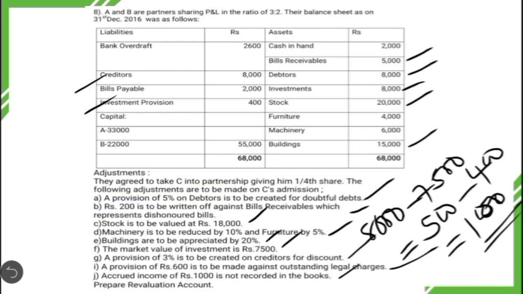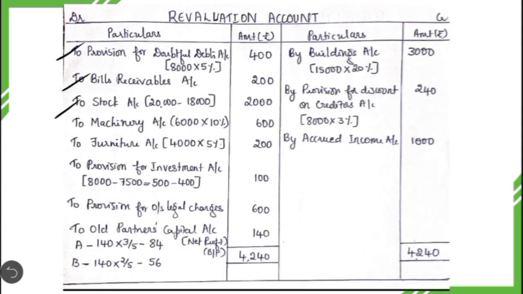Then the next one, we have to decrease the value of machinery as well as furniture by 5%. The value of machinery was 6,000 and the value of furniture was 4,000. So we are going to decrease the value of both the assets, which results in revaluation loss. So it should be again recorded on the debit side to machinery account. On 6,000 we have to calculate 10%, which comes to 600, and then again to furniture account on 4,000 we have to calculate 5%, which comes to 200 rupees.